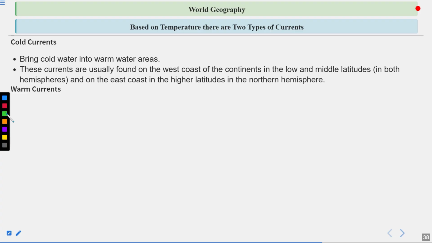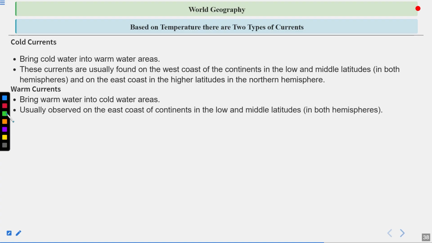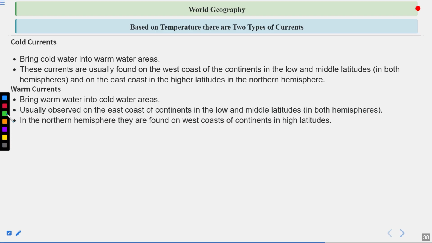Now warm currents bring warm water into the cold water areas, usually observed on the east coast of continents in the low and middle latitudes in both hemispheres. In the northern hemisphere, they are found on the west coast of continents in high latitudes.